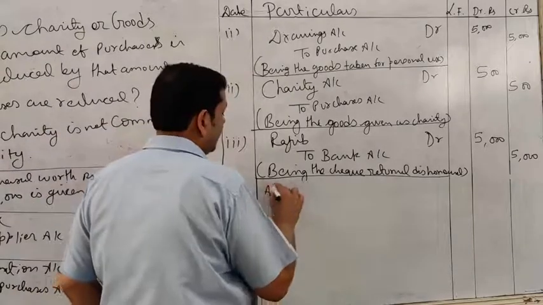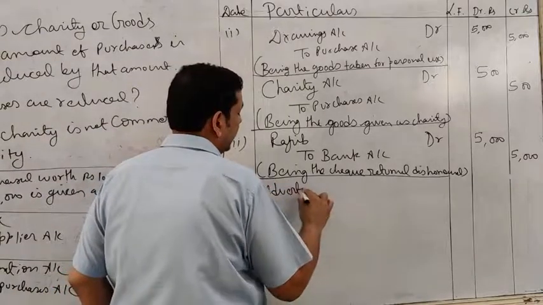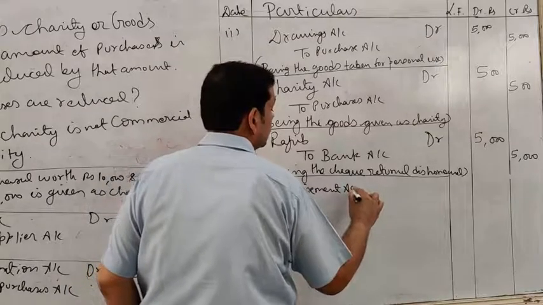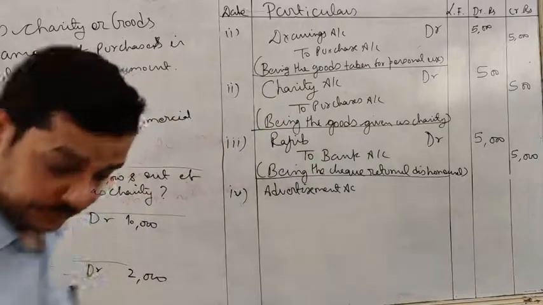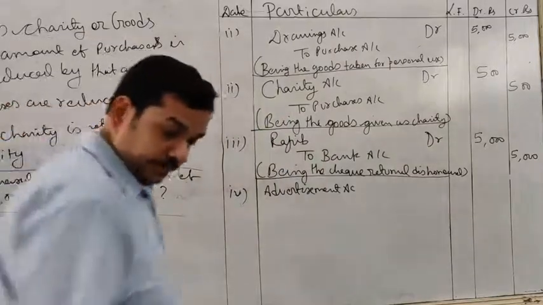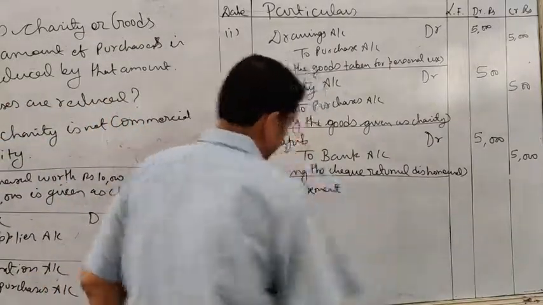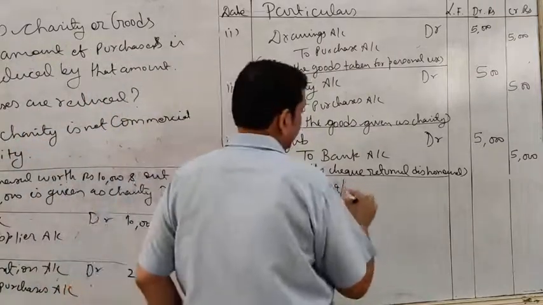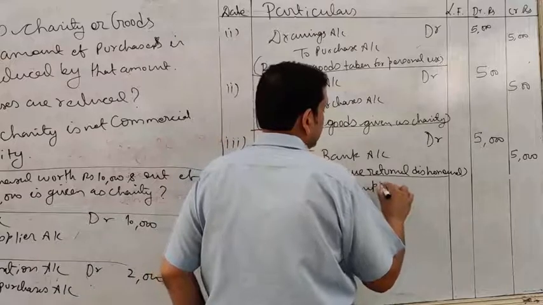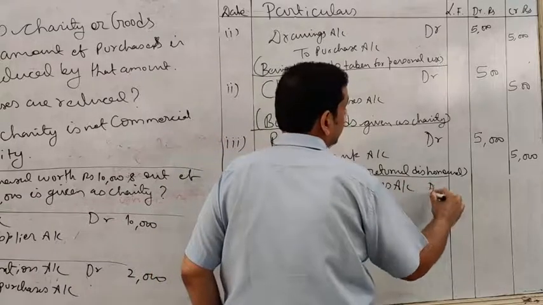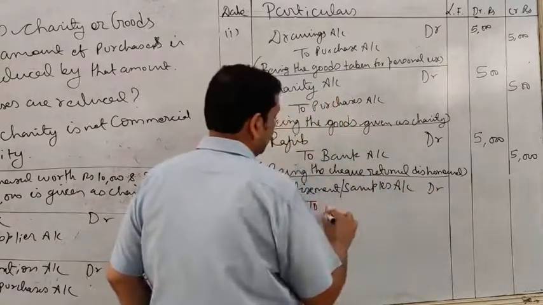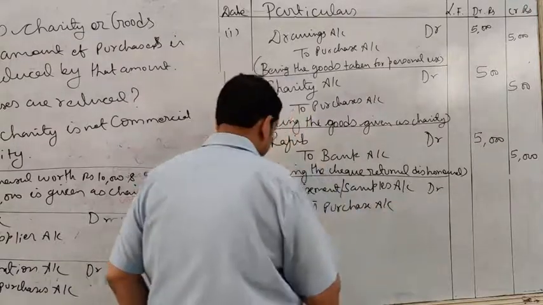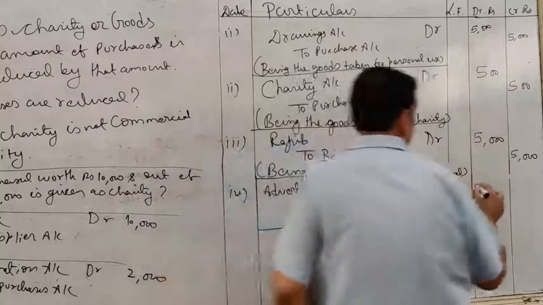So the account debited will be advertisement account or samples account, debit to purchase account, 3,000.